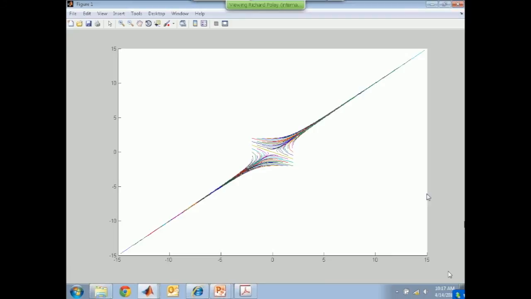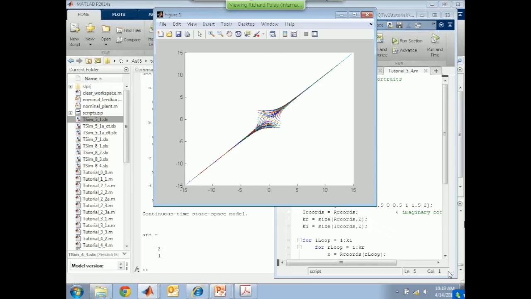Saddle point, great. So what's that telling us about eigenvalues? Have somebody over in the back tell us that. One stable, one unstable, and also they're real by the very fact that one is stable and one is unstable. Exactly right. And if we look into MATLAB and find them, they are at -2, which is the stable one, and +1, which is unstable. So therefore, we have a saddle point in the case of the second matrix.